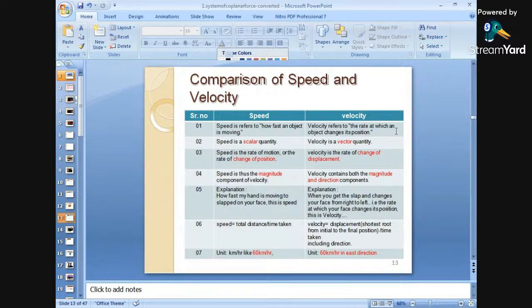Again, speed is thus the magnitude component of the velocity. Velocity, which contains both magnitude and direction, is nothing but the velocity. Again, there are some differences. Speed is measured in kilometers per hour. In the same way we have velocity, which, as a vector quantity, has both magnitude as well as direction.